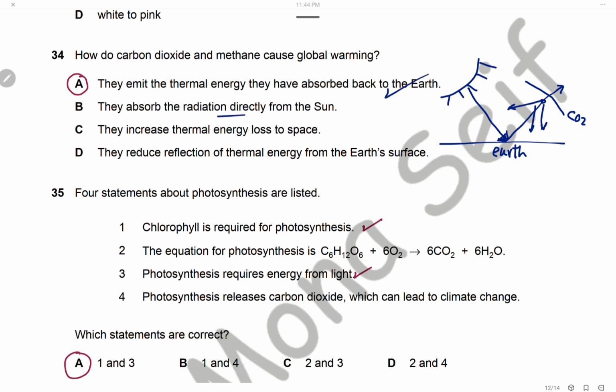They cannot absorb radiation directly from the sun. They absorb only the reflected radiation from the Earth's surface. They increase the thermal energy loss. This is, of course, wrong. They decrease the energy lost by giving back the energy to the Earth. They reduce reflection of thermal energy. This is wrong. The reflection happened, then the greenhouse gases absorb these reflected rays and re-emit them back to the Earth's surface. So the answer is A.